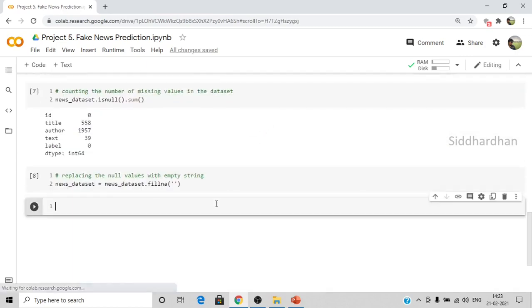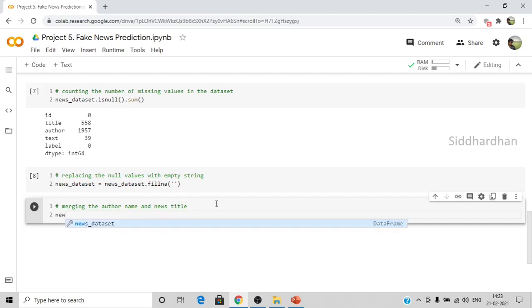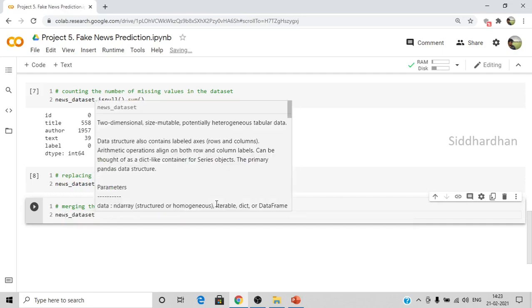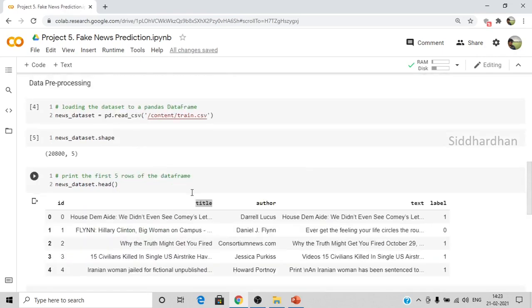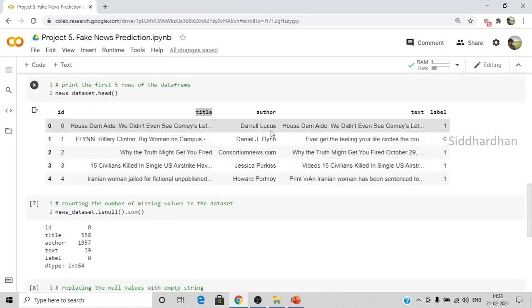Merging the author name and news title. These are the two main important features required for us. In our news dataset data frame, I'll create a new column named content. I'm going to store this combined value of title and author in that column.